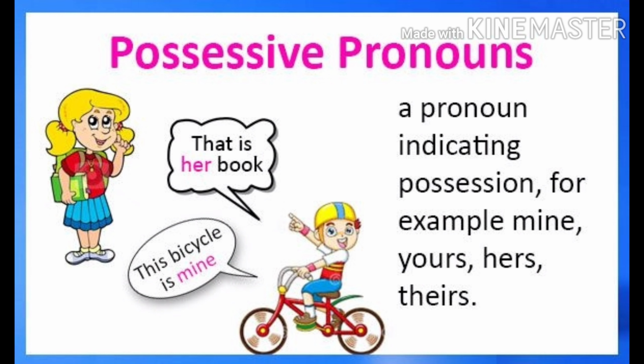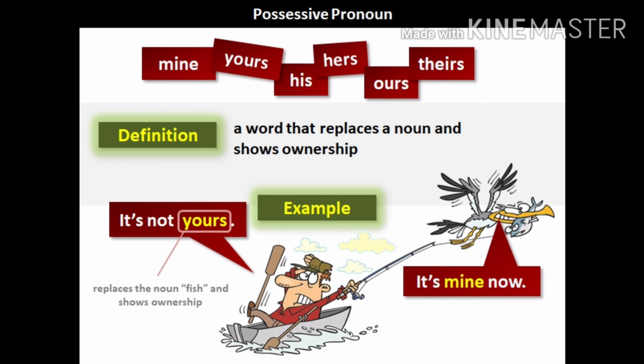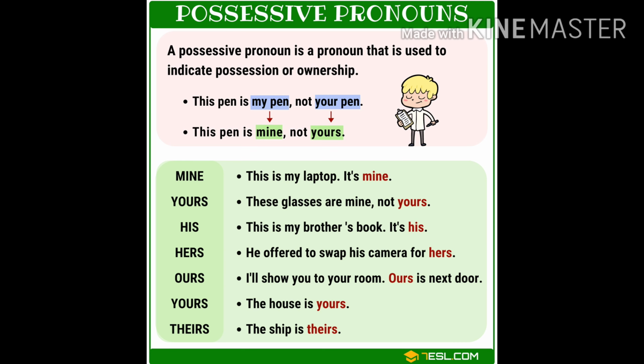The next is possessive pronouns. Like its name suggests, a possessive pronoun indicates ownership or possession. For example, mine, yours, hers, theirs. It shows who or what something belongs to. For example, it's not yours. It's mine now. So here, yours and mine, they show possession and hence are good examples of possessive pronouns.